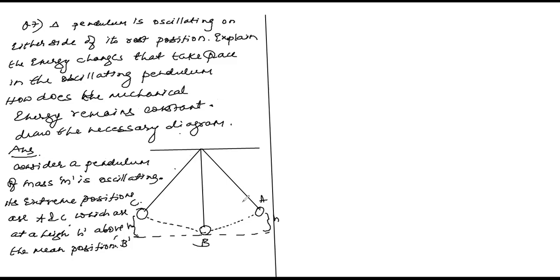Its extreme positions are A and C, which are at a height h above the mean position B. Got it?